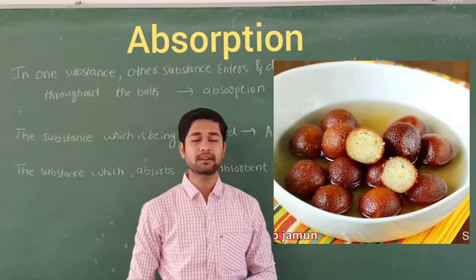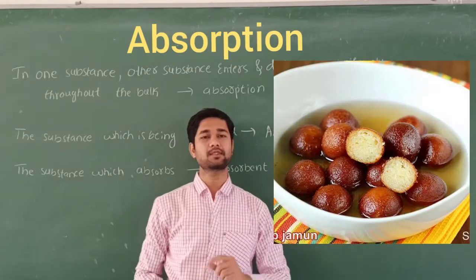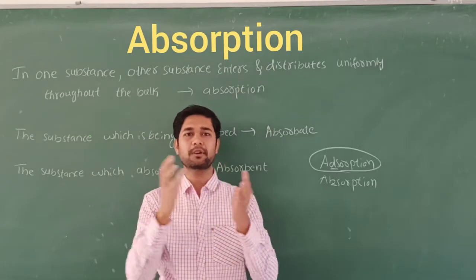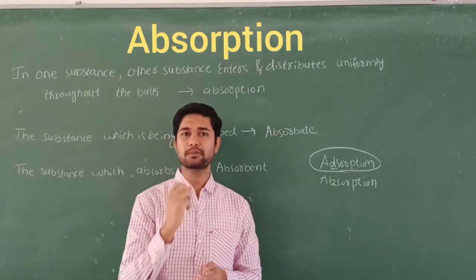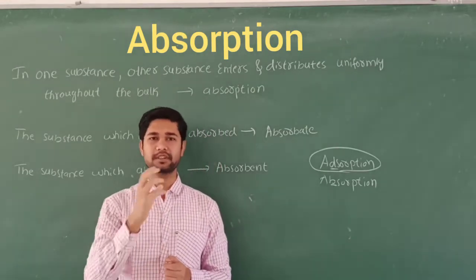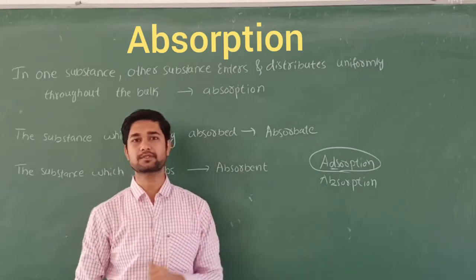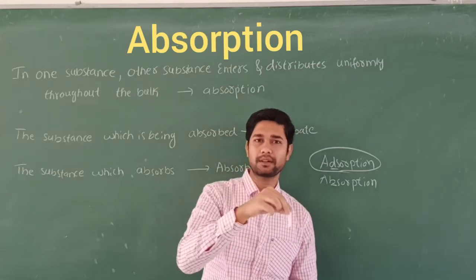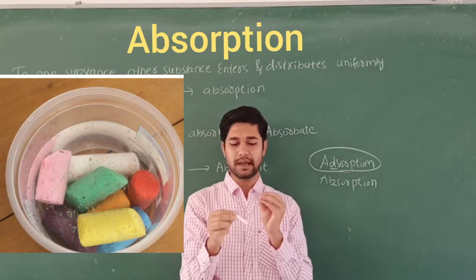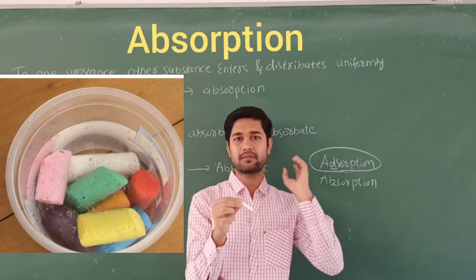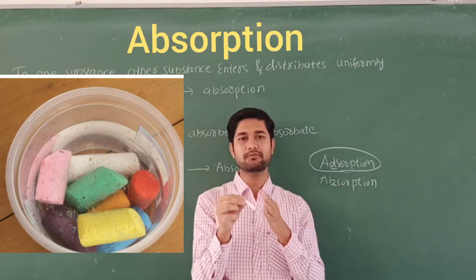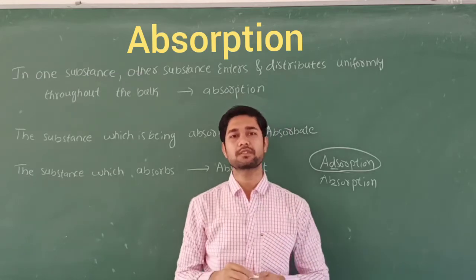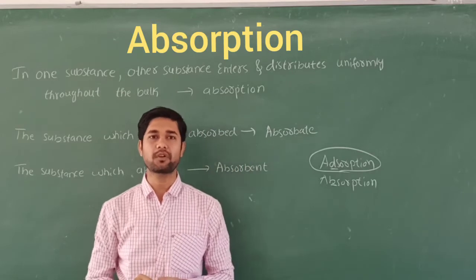One more example is your favorite gulab jamun. When you cut it into pieces, the wet portion comes out. That is the pak, the syrup that has entered into the gulab jamun. This is also absorption. One more example is chalk. When you dip chalk in water, the water molecules enter into the chalk and make it wet. All these phenomena we call absorption.